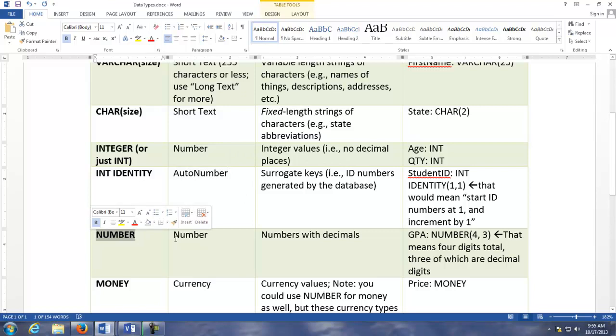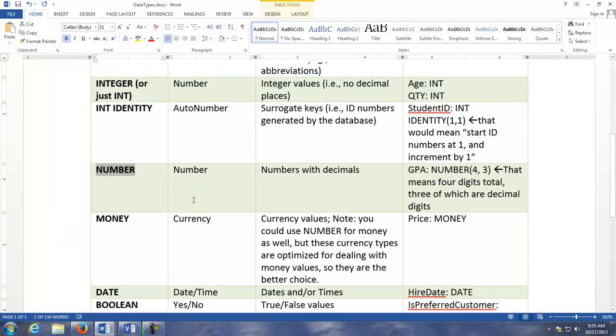Okay, number is for numbers that may have a decimal component. Unlike the integer, which does not allow decimals and would not accept them. So if you have a number like a GPA, for example, you would use the number type. And then you might see something like this out there. I don't expect you to get this specific in your model, but looking at this, I have 4, 3. That means four digits total in the GPA, but 3 of them are decimal digits.